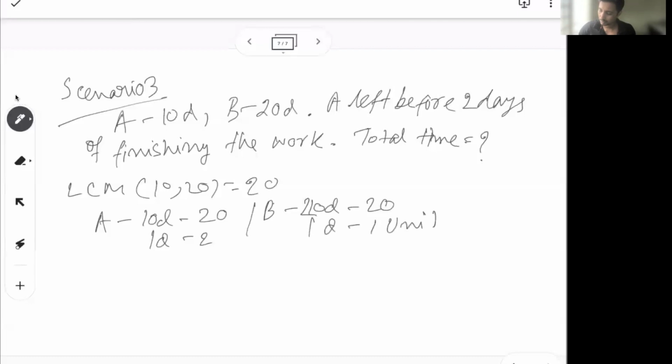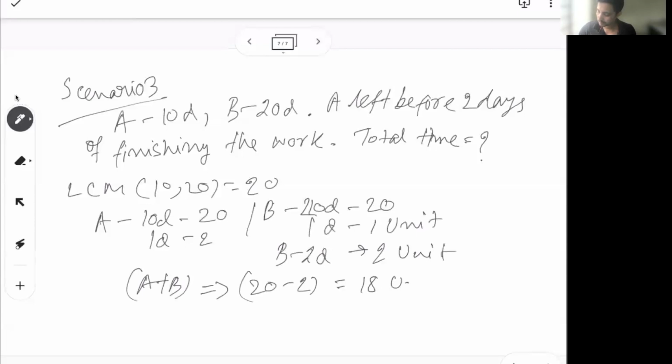So B in the last 2 days, working alone, can do a total of 2 units. Before A left, A plus B worked together, so A plus B must have finished 20 minus 2, 18 units of work. Then only 2 units of work will be left over, which will take 2 days for B to finish.